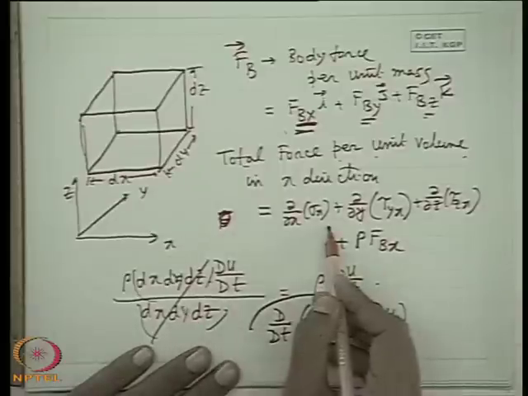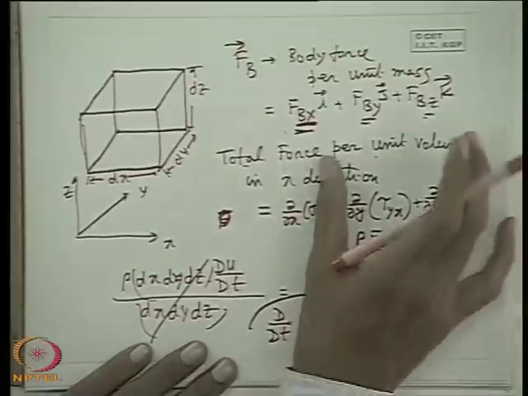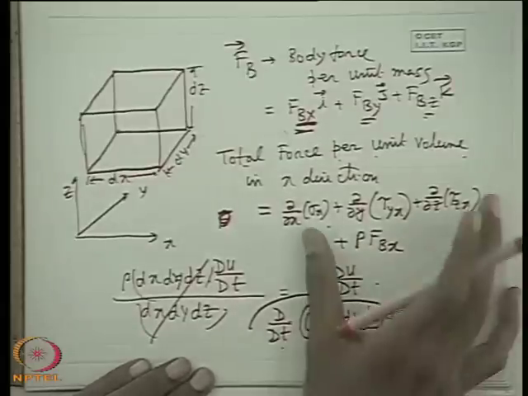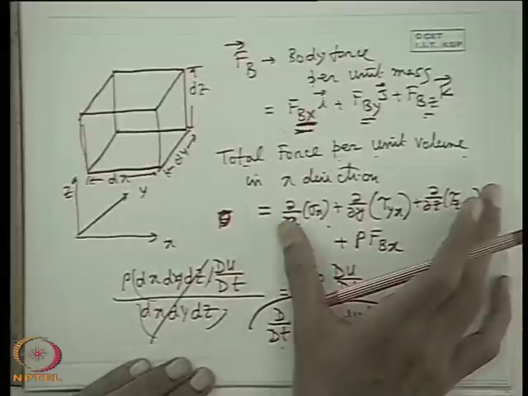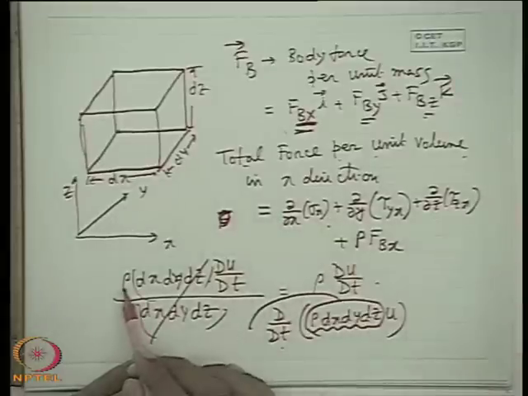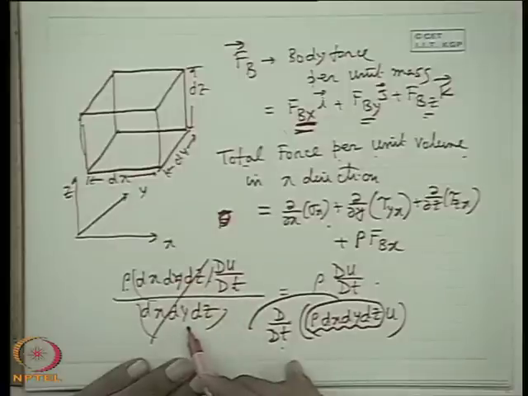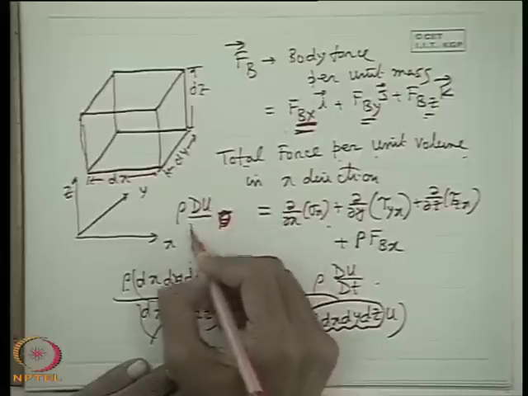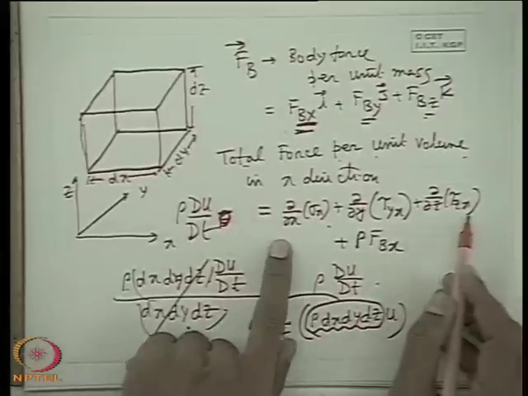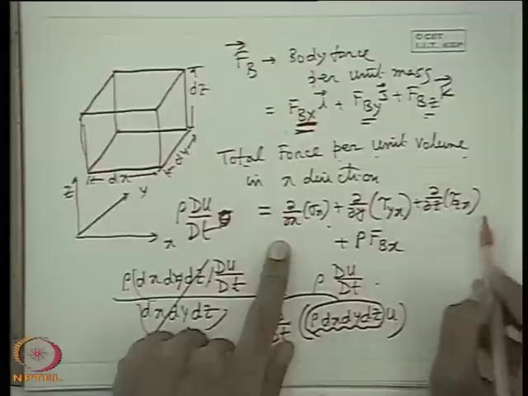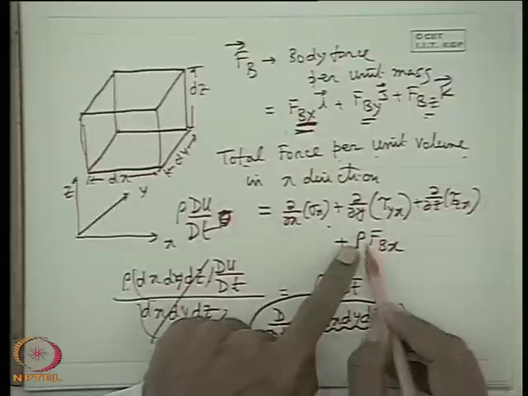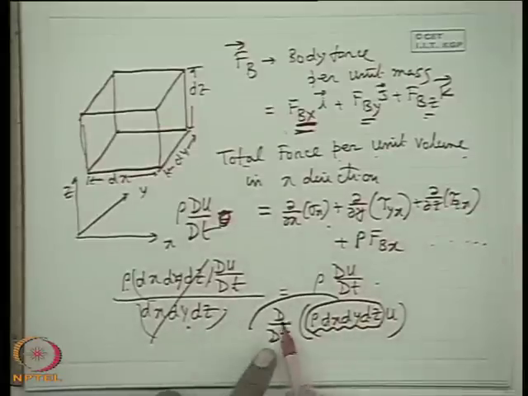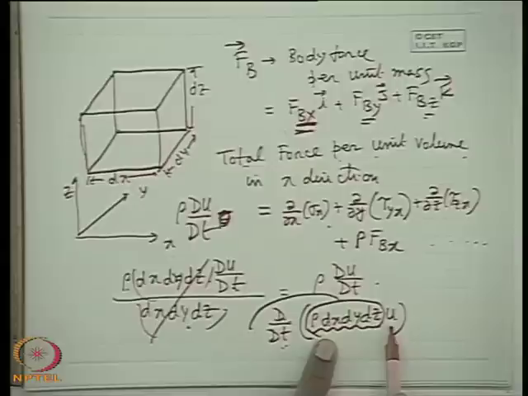So either you write the rate of change of momentum with the total force, or you write total force per unit volume in one direction with mass into acceleration divided by volume, which ultimately makes it rho du dt. Or you write total force in the x direction, multiplying both sides with dx dy dz, so the entire right hand side multiplied with dx dy dz is equal to the rate of change of momentum in x direction according to Newton's law.